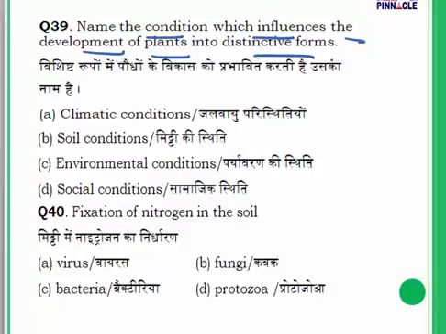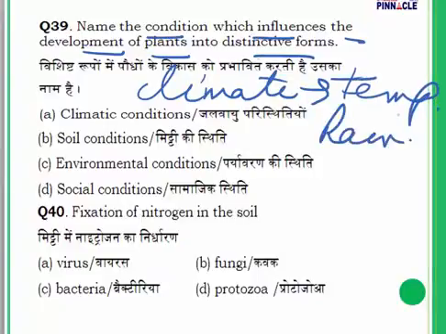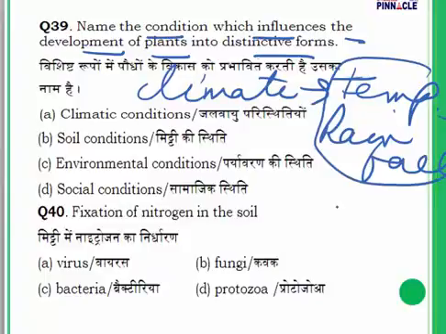The climatic conditions of a place play a very important role in determining what kind of plants grow there. By climatic conditions, we mean the temperature of the place and the amount of rainfall. These two are very important, and they determine the kind of soil that is going to be there.